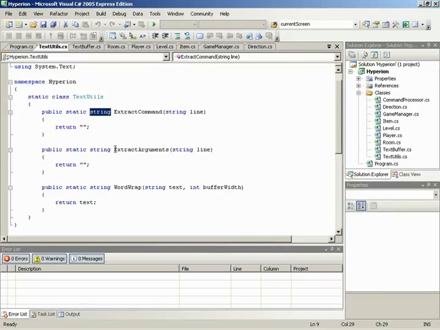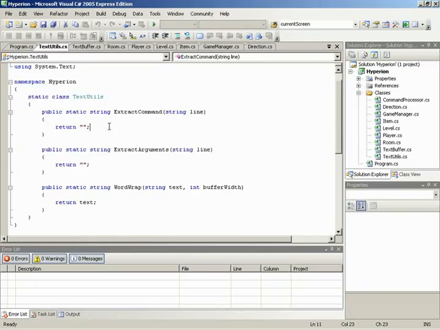And the same thing is going to go for extract arguments. We're going to bring that entire line in again, but now what we want to do is return a string, and that string is going to be everything that takes place after the first word, which will be our command, a space, and then we have our argument. So that's what we want to extract and send back. So let's go ahead and start focusing on those. I guess we could start with extract command, Logan.